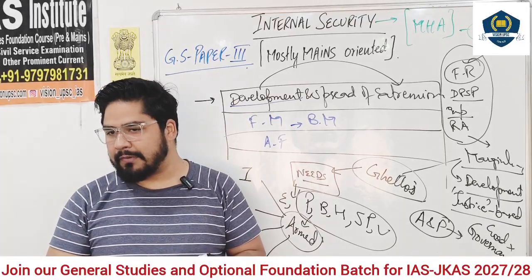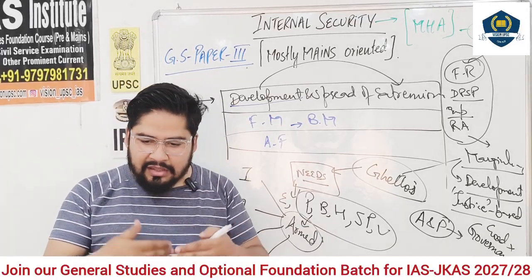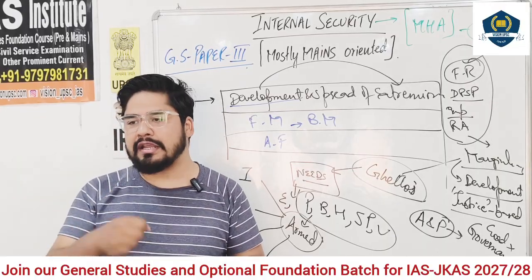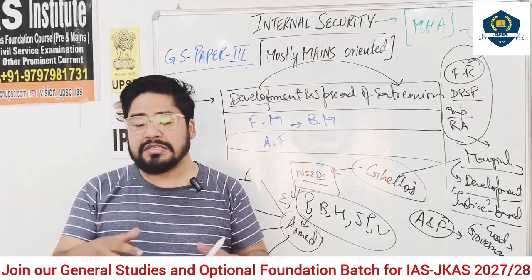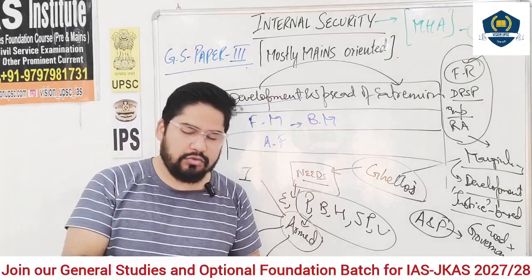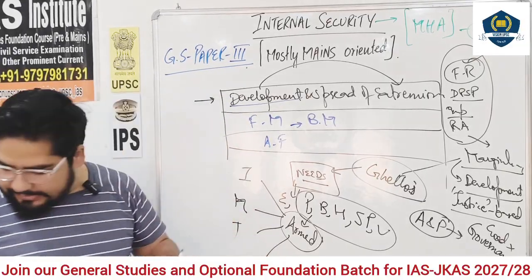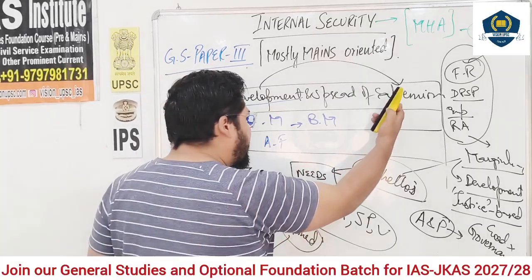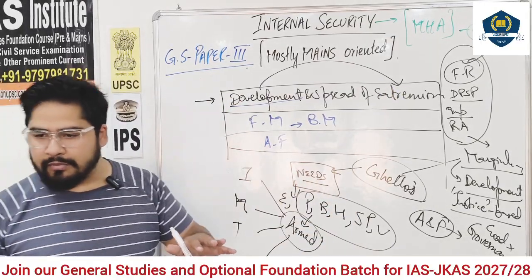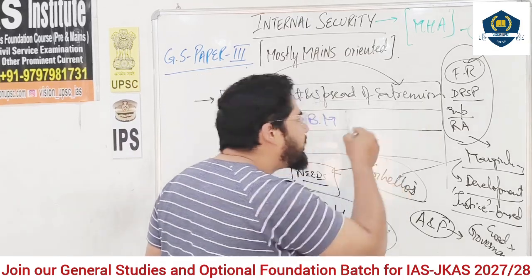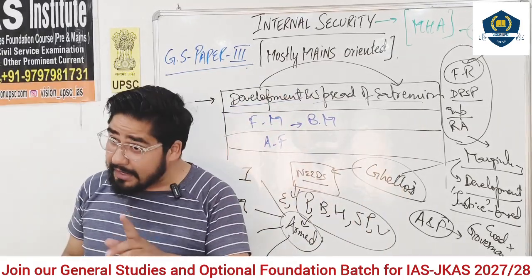The Naxal movement basically originated from lack of development. The people in that area were forced to think that they are neglected, their rights are taken away, their resources are taken away, and the state is not paying heed. Then they took the matter into their own hands. So extremism is there in one form or another. That is not in your syllabus. What is in your syllabus? Spread of extremism.